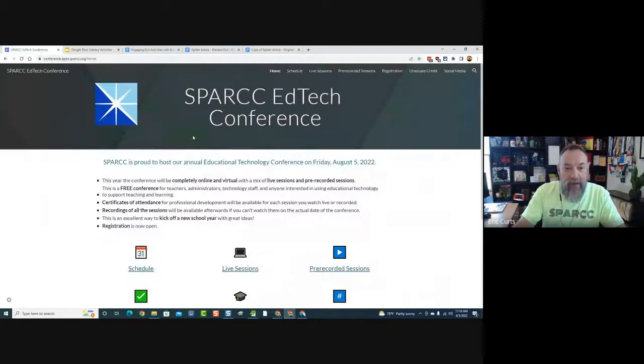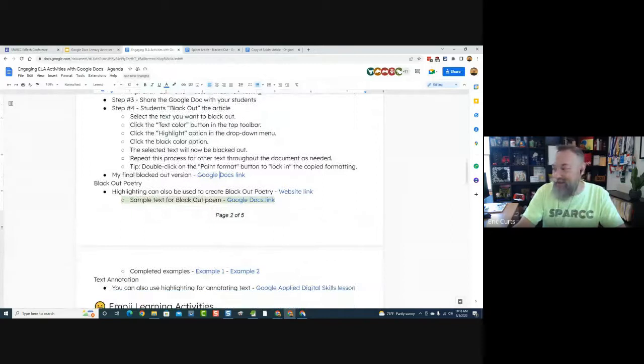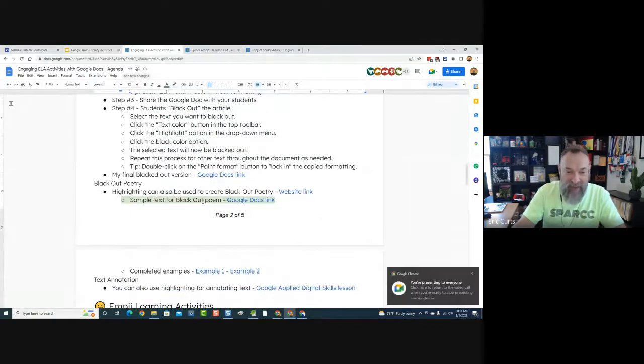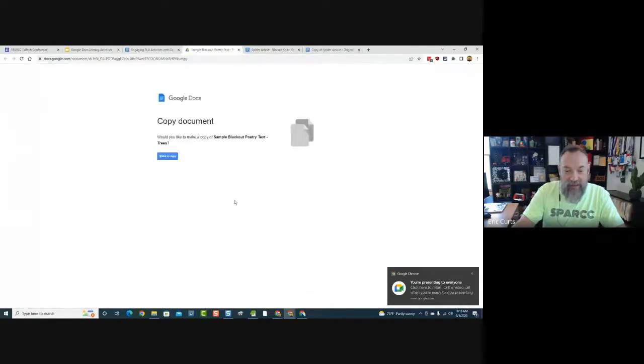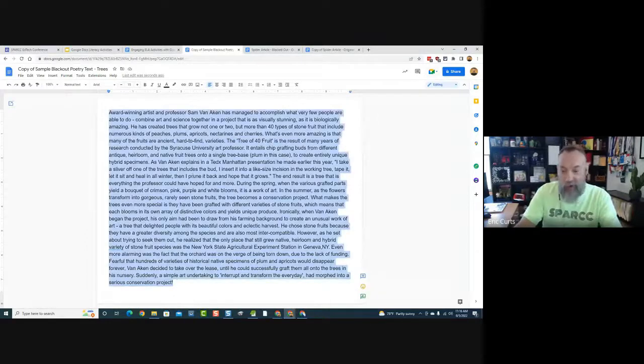Well, let me get back to my page here. If I come down to the bottom of page 2, under Blackout Poetry, highlighted in green, we have some sample text for a blackout poem. If you click on that, it'll ask if you want a copy. Give that a moment to make a copy. And there we go. This is from Dogo News. I found an article about trees, so I copied some text from it and put it into this Google document. Let's say that was our starting point, and we're going to make a poem from this article about trees. How would a student do that?